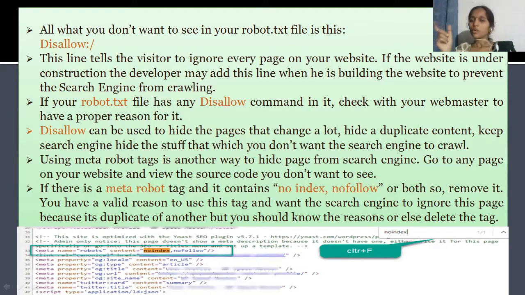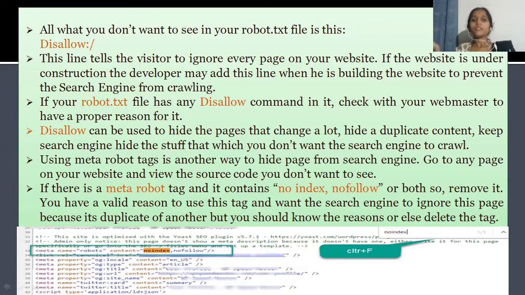Using meta robot tags is another way to hide a page from the search engine. Not only robots.txt and the disallow command, but meta robot tags are also another source to hide content. Suppose you see noindex, nofollow, which is a command, or both. When added in the website source code, it will remove that page.